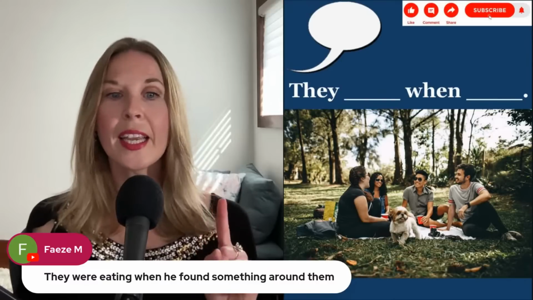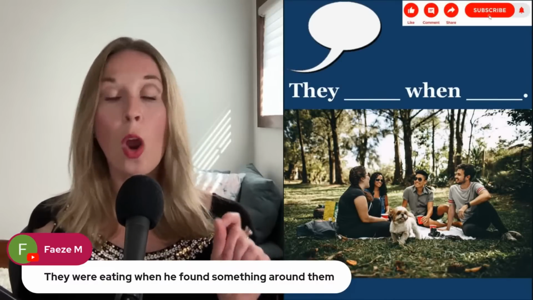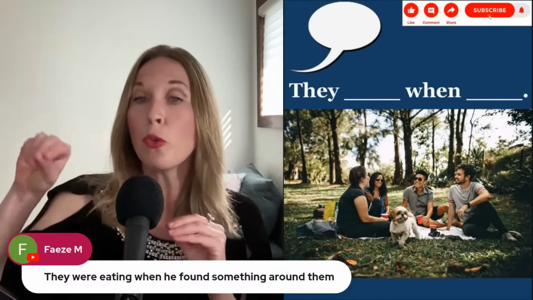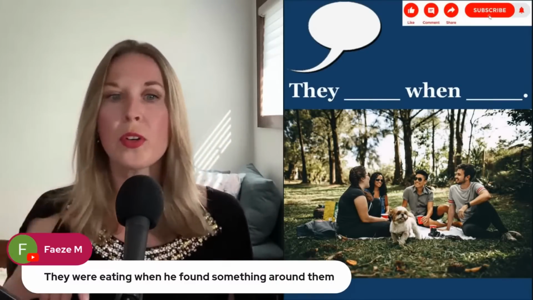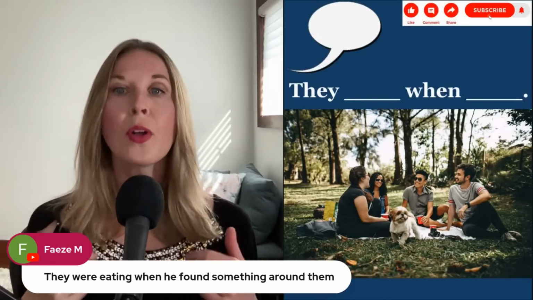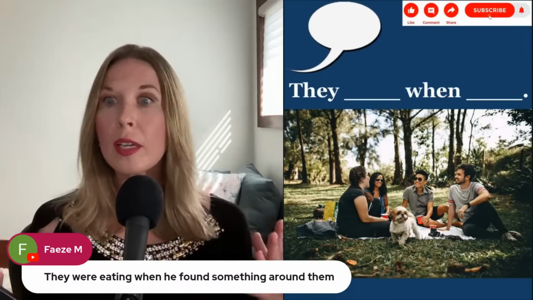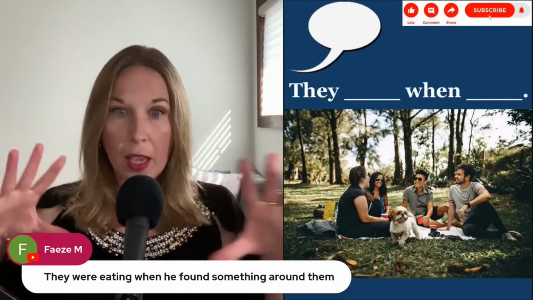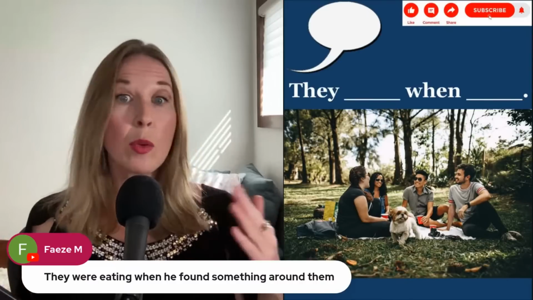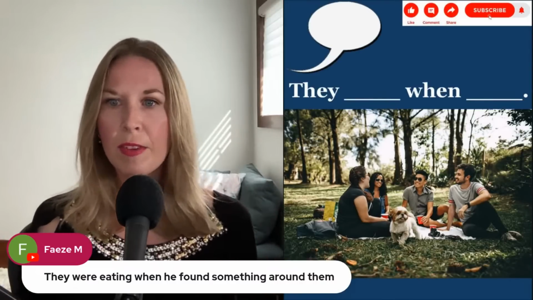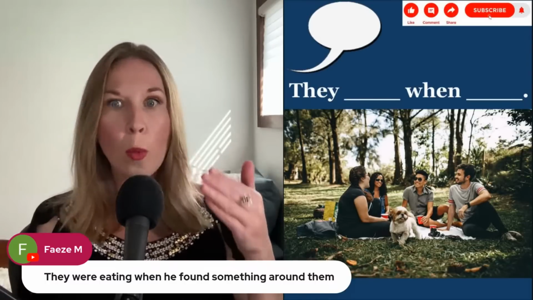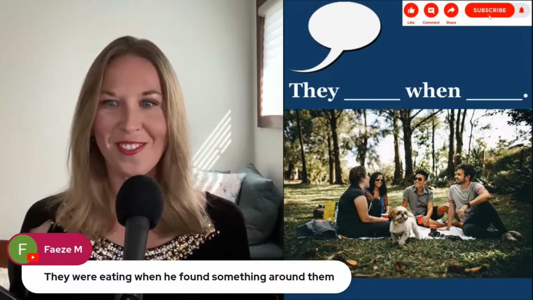They were eating when he found something around them. Very nice. They were eating, and then you change the subject to just one person. When he found, found, of course, is the past simple of the verb find. They were eating when he found something around them. So he located some object that they weren't expecting to see. Very nice, everyone. Really nice sentences. And remember, I hope you're practicing out loud as well.